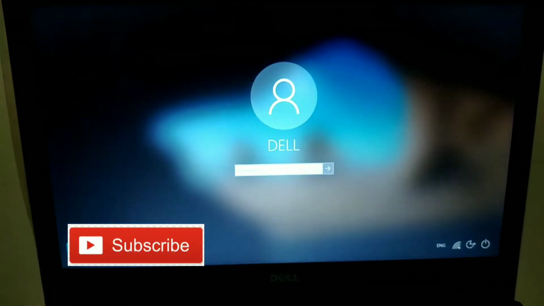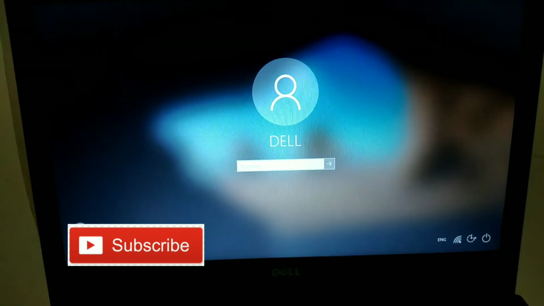So guys, as you can see here, I got my PC in front of me and I don't know the password right now. So it's very simple and it's really easy to bypass the password or any kind of security system in this. Now how to do that? I will just tell you a simple trick.